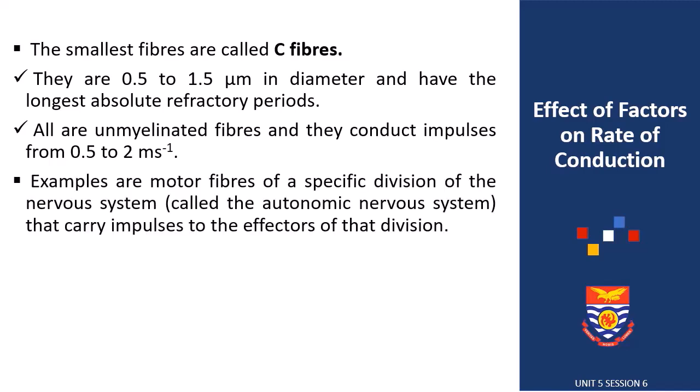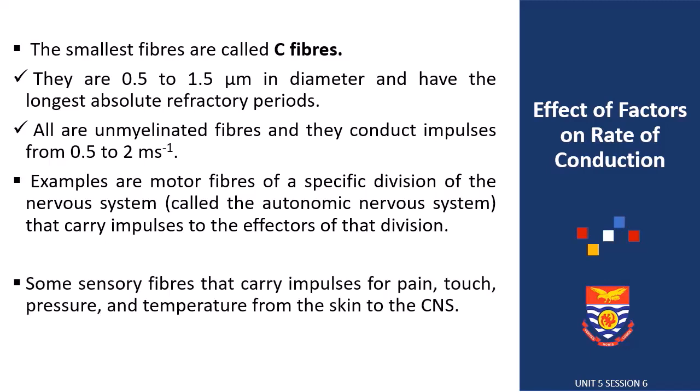Examples of such fibers are the motor fibers of a specific division of the nervous system, the autonomic nervous system, that carry impulses to the effectors of that division. Also some sensory fibers that carry impulses for pain, touch, pressure, and temperature from the skin to the central nervous system are C fibers.